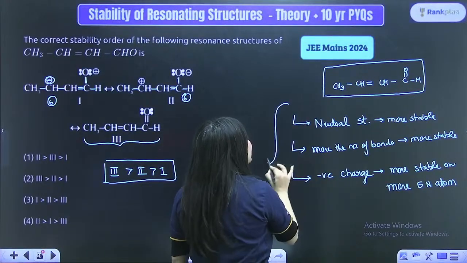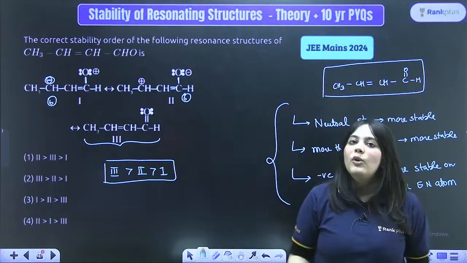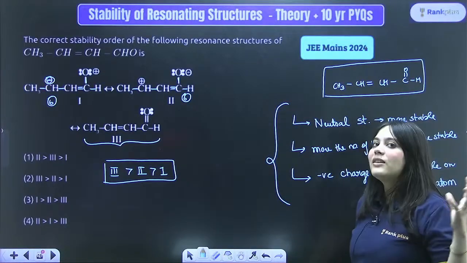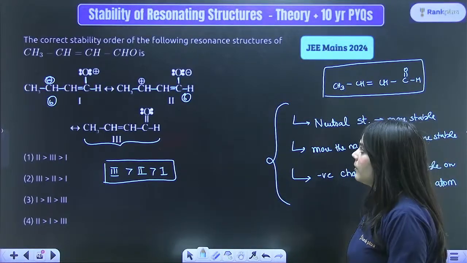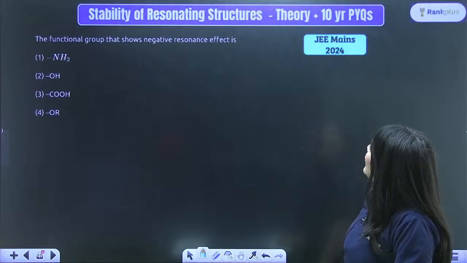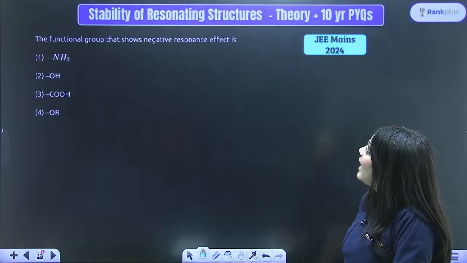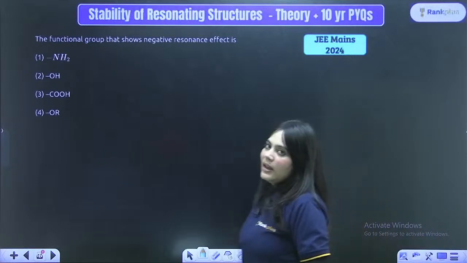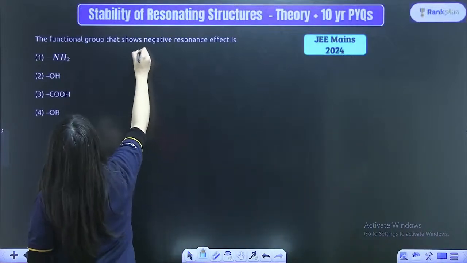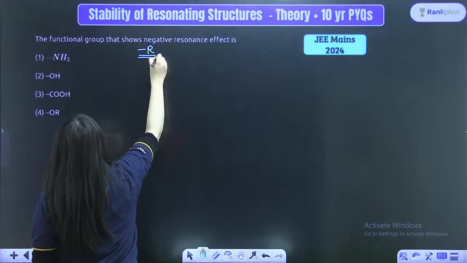So these are just the 3 points. Using them you can calculate the stability of any resonating structures asked in your exam, right? Let's move on to the next question asked this year. The functional group that shows negative resonance effect. Negative resonance, which means what? The functional group which shows minus R effect.